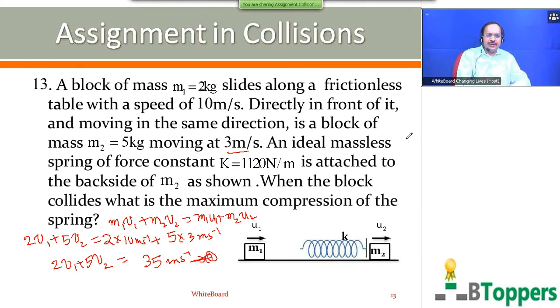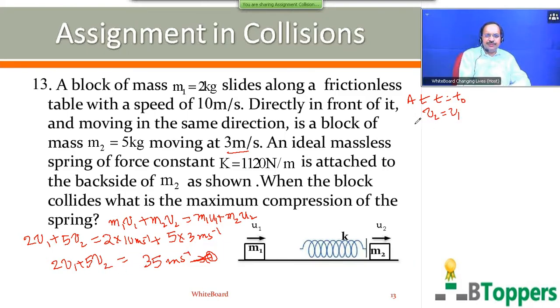At the instant of maximum compression, let us suppose the compression is maximum at the instant t equal to t naught after collision. Then the velocities of the two blocks will be equal.